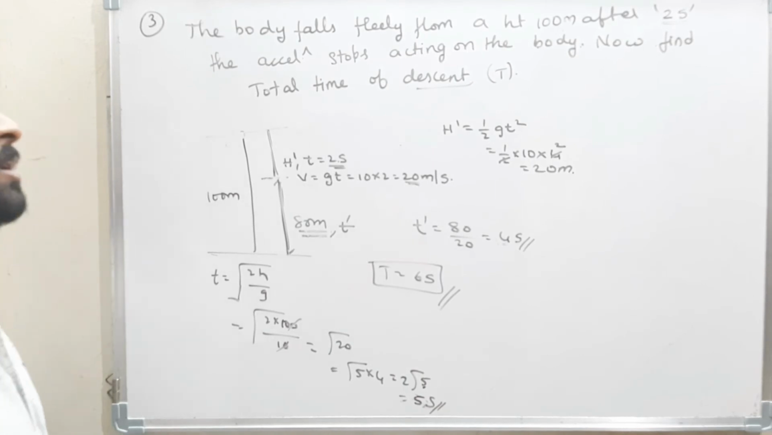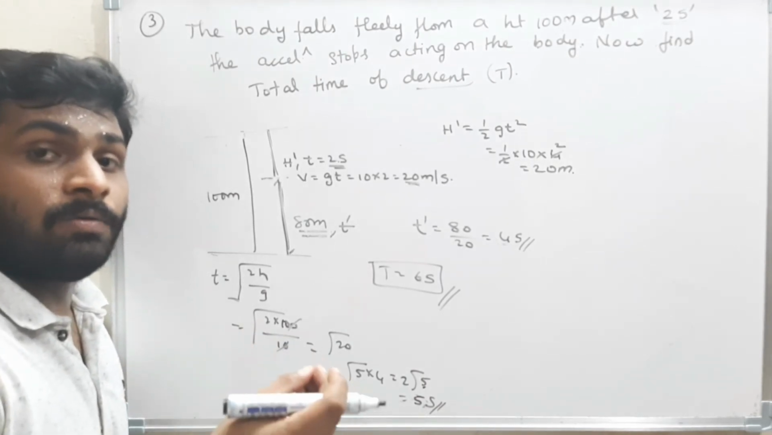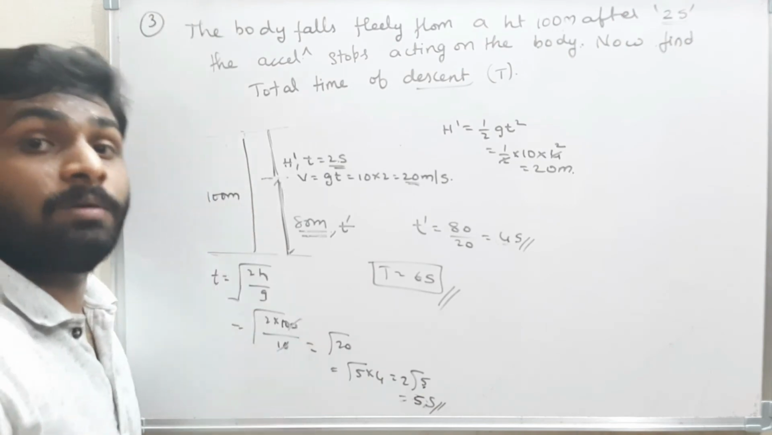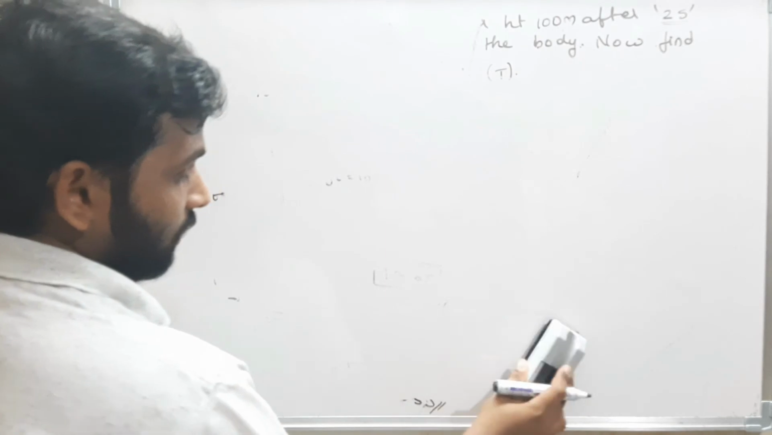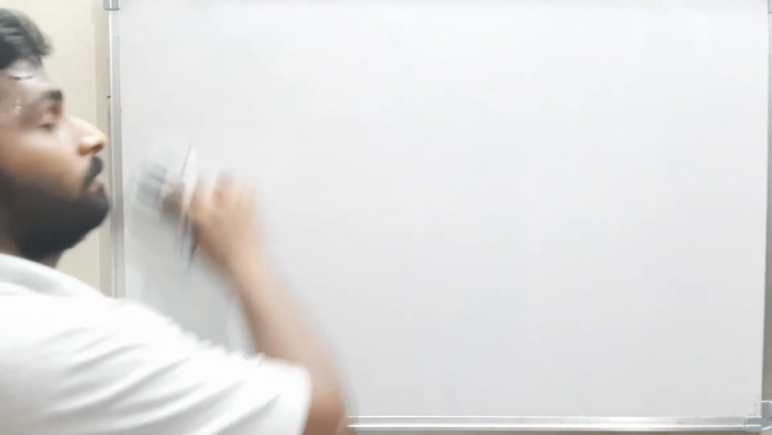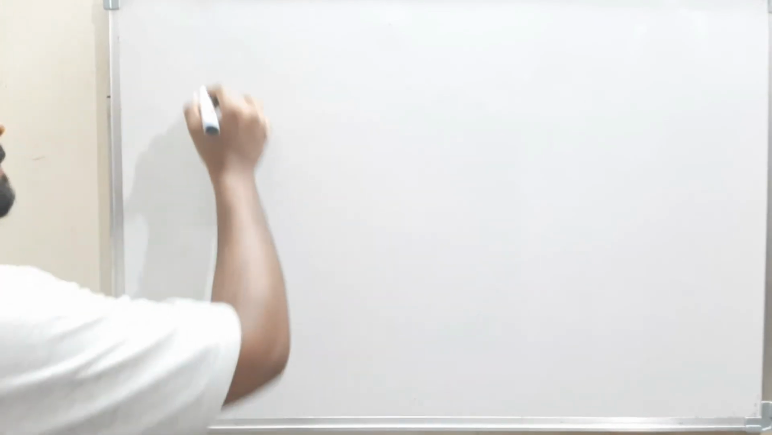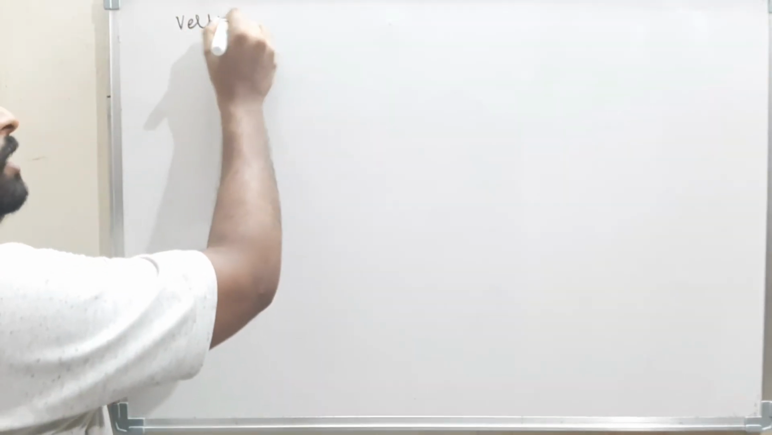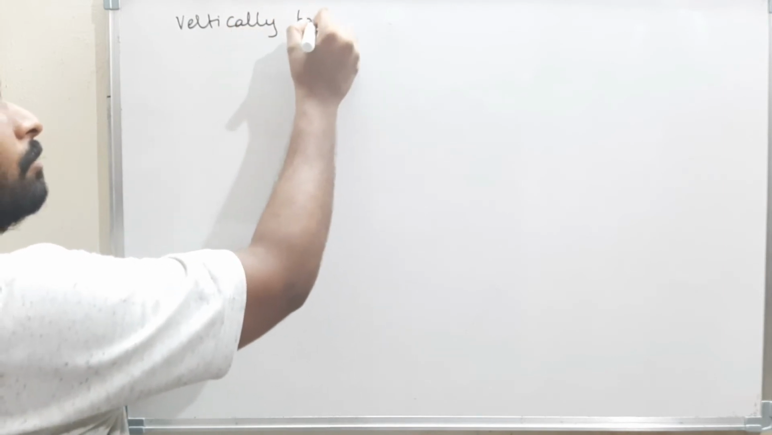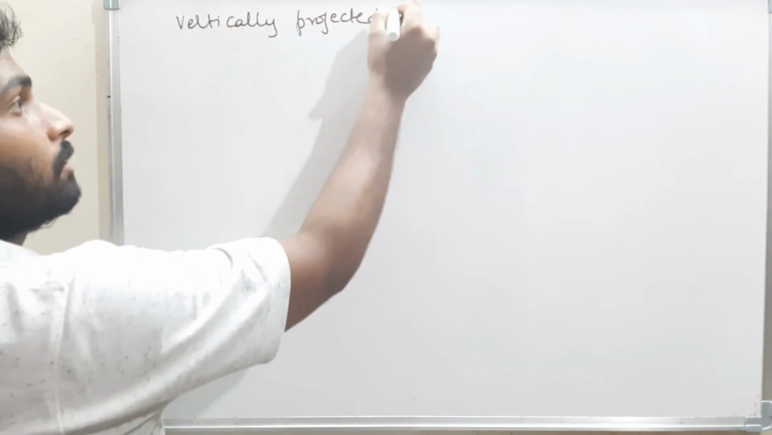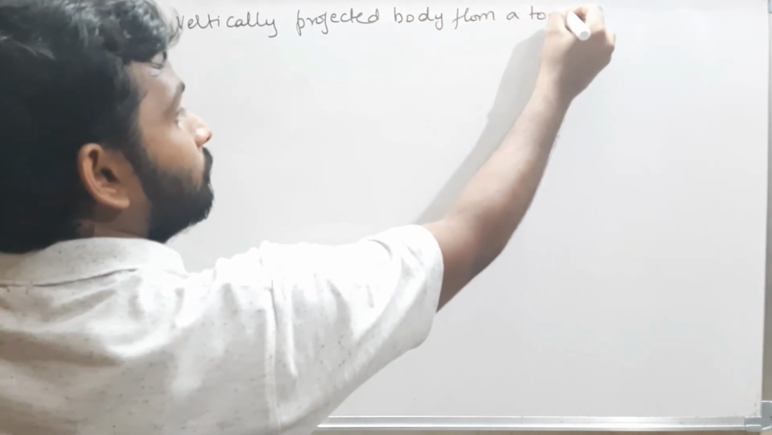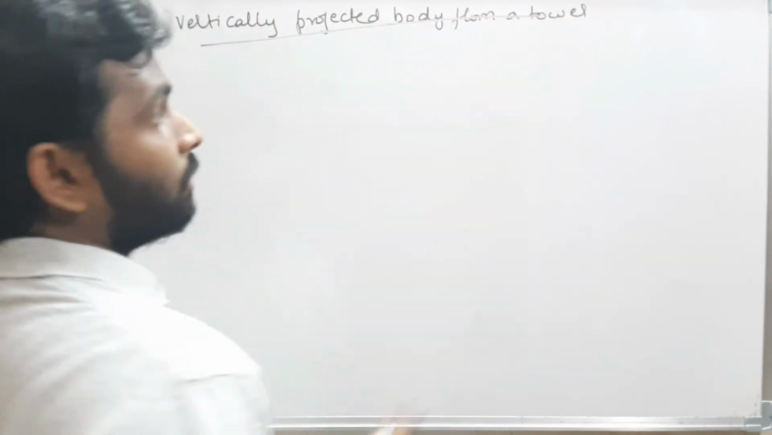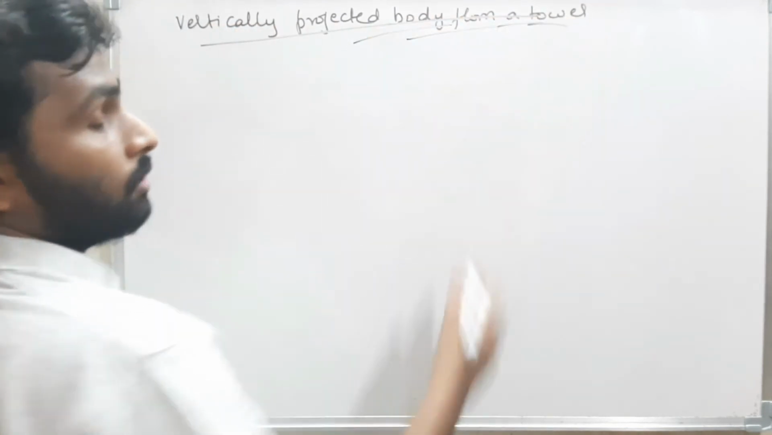Okay, now we will see the concept of a vertically projected body from a tower. This is very important. Observe carefully and please make the notes properly. Now see. Vertically projected body from a tower. Now see this. Observe carefully.